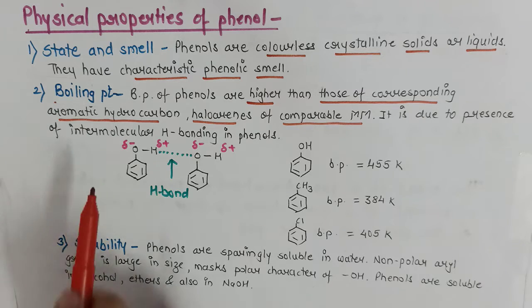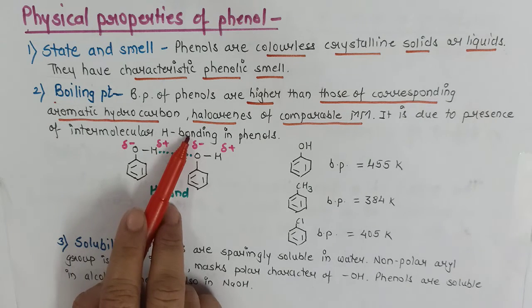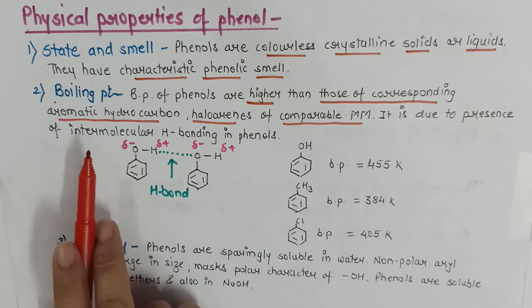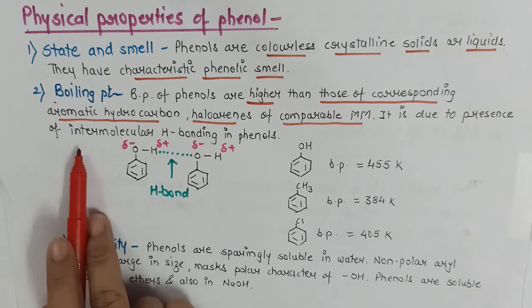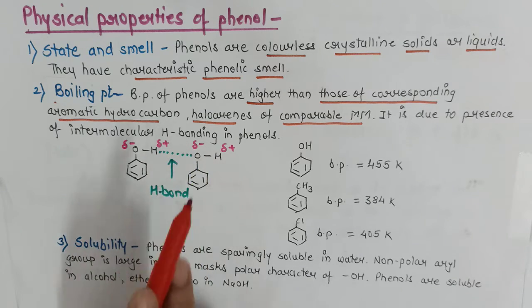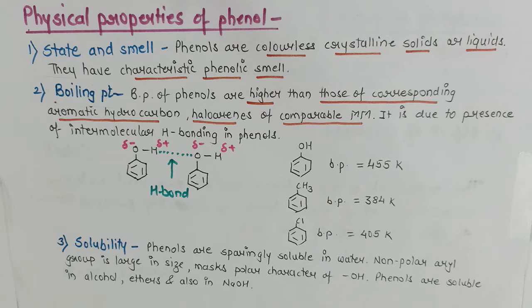Now why? There is a reason: intermolecular hydrogen bonding in phenol. Whenever there is intermolecular hydrogen bonding, it will increase the boiling point as well as result in good solubility. But there are certain exceptions also.